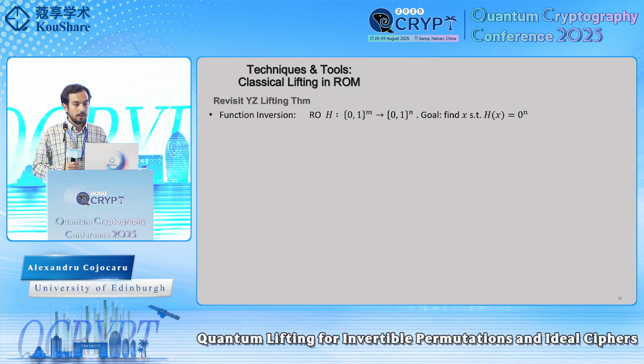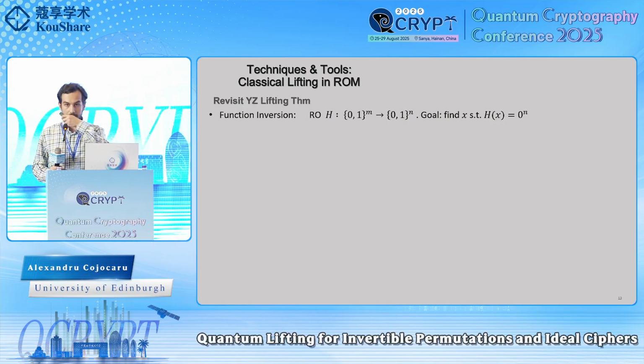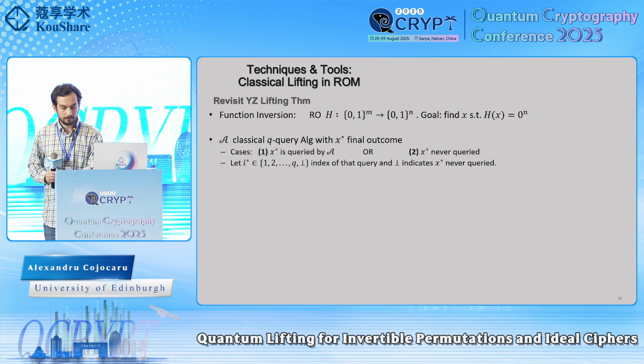So now it is worth re-mentioning the YZ lifting theorem to give some intuition about our new result. And to do this, we are going to focus on this function inversion task, which is simply asking to find the preimage of 0 for the random oracle.